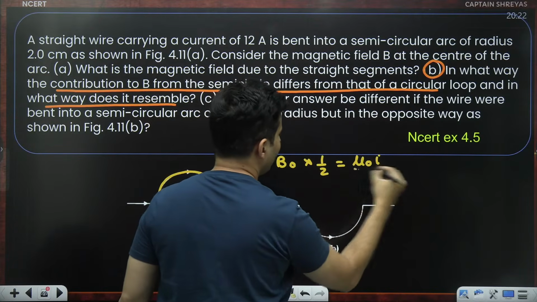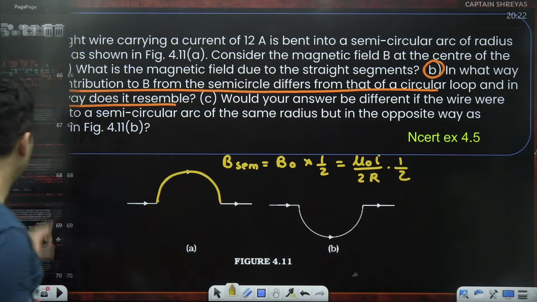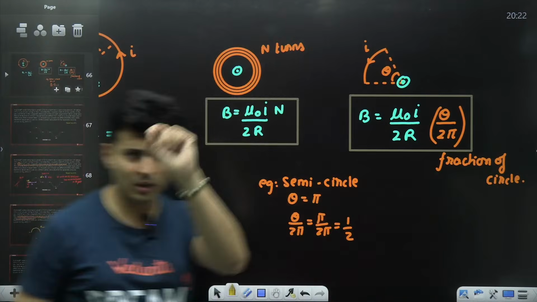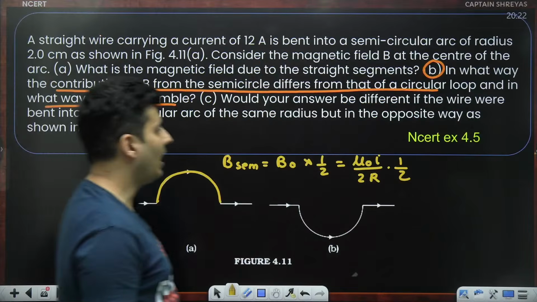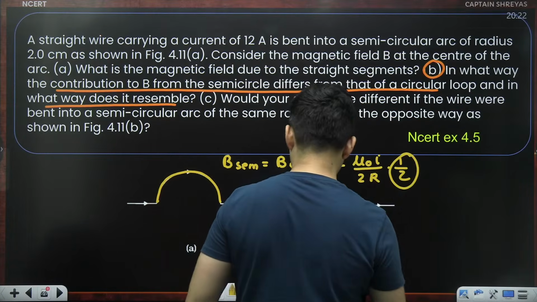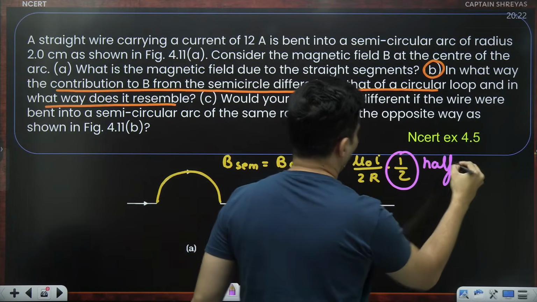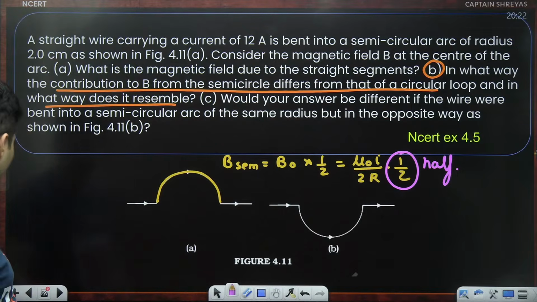So it is mu naught I by 2R into half. This thing we have just seen right over here. If it's an arc, it's a fraction of that circle. That fraction being exactly half. So this number is very important. It is half of the circle. That is the answer for the second question.